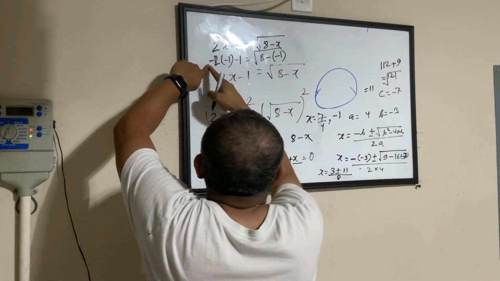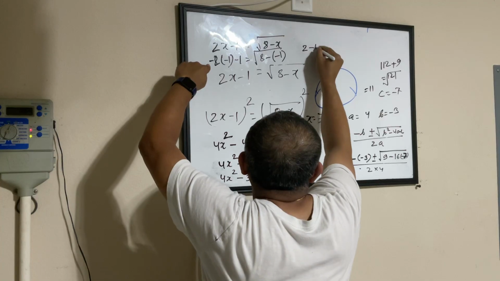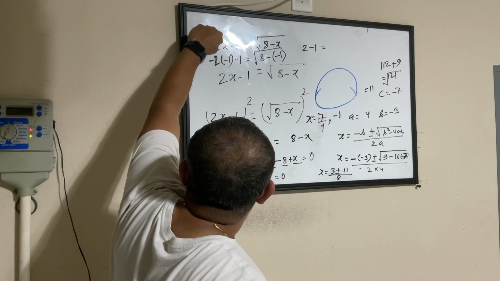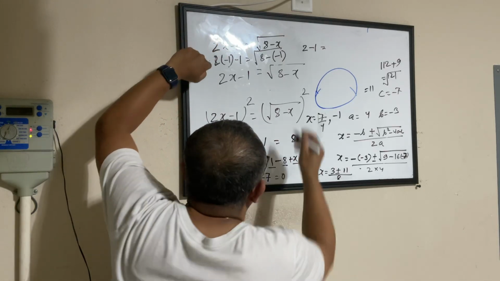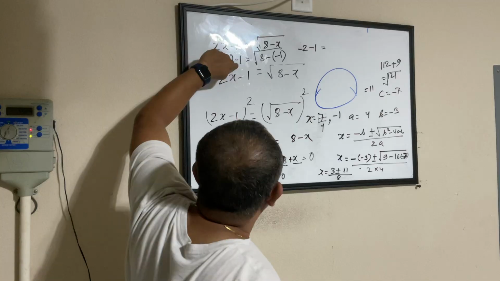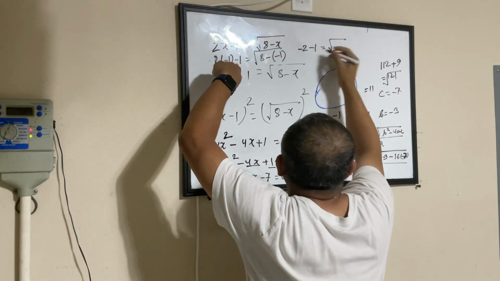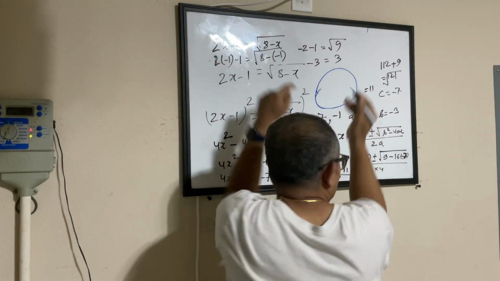So this became 2 into minus 1, which is minus 2, and you have minus 1 here. So minus 3 became equal to the square root of 9. So minus 3 equal to 3.